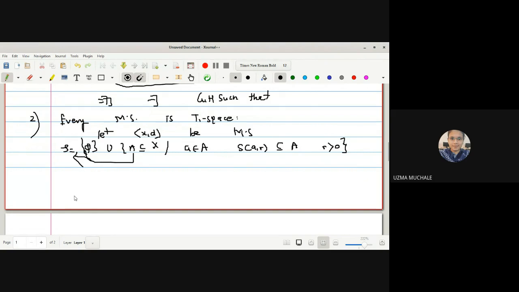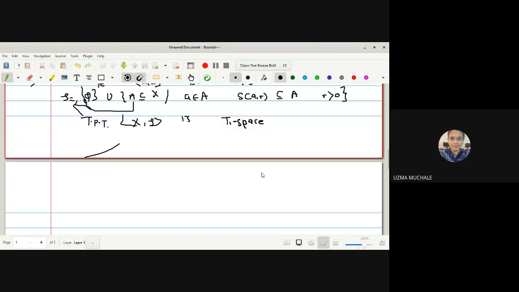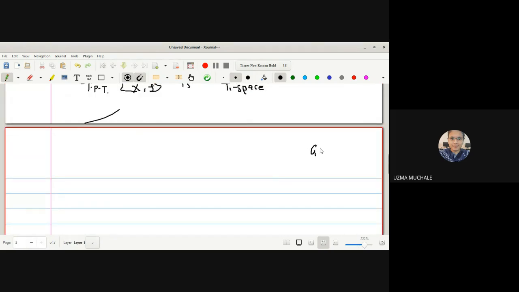Given that (X, d) is a metric space, that's why we have defined the topology related to that metric. And what is our aim to prove? That (X, τ) is a T1 space. Okay. So to prove a T1 space, it is not necessary to find the disjoint open sets.